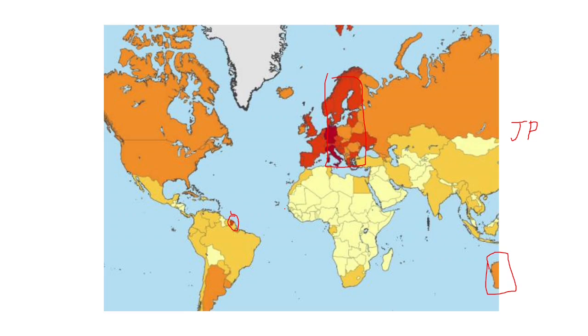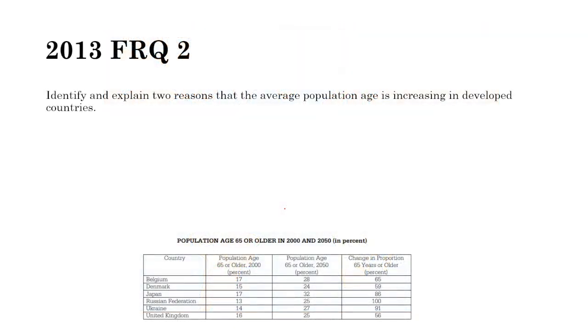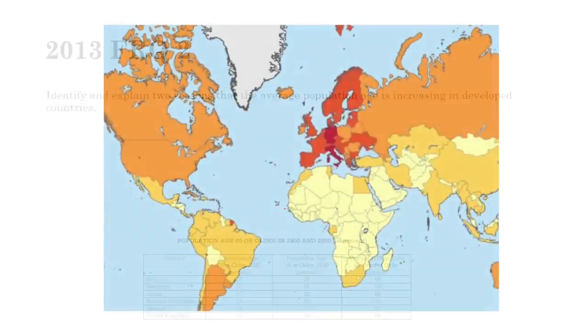So they're going to have a very high youth population. They also have lower life expectancies, so there's a very low quantity of individuals in the elderly age groups as well. So they actually asked about this on an FRQ about 11 years ago, and we're going to look through this. Identify and explain 2 reasons that the average population age is increasing in developed countries. And of course, I do need to point out that aging populations really only occur in developed countries.